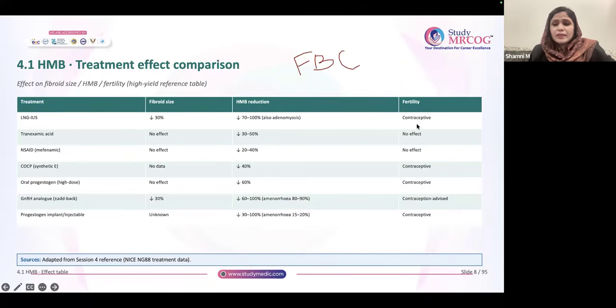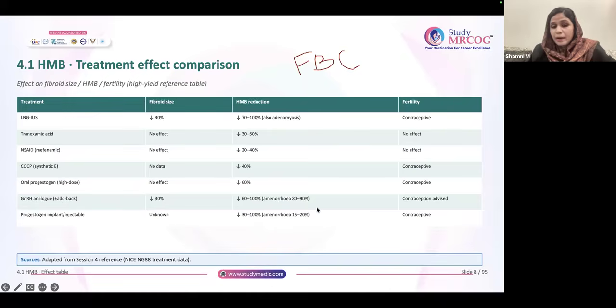Another advantage is that it can be used as a contraception as well. Similarly, tranexamic acid will decrease HMB by 30 to 50%. NSAIDs will decrease it by 20 to 40%. COC decreases it by 40%. High dose oral progesterone decreases it especially by 60%.